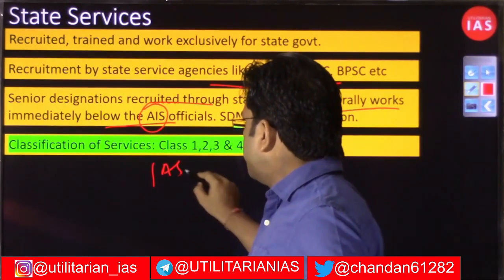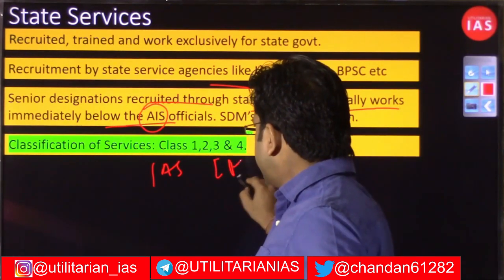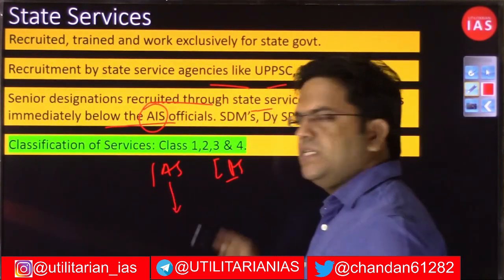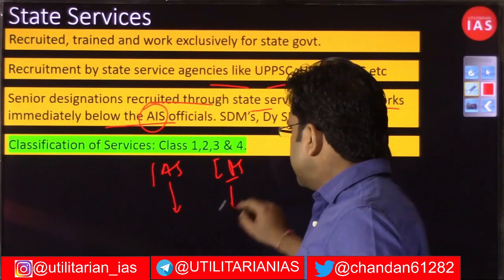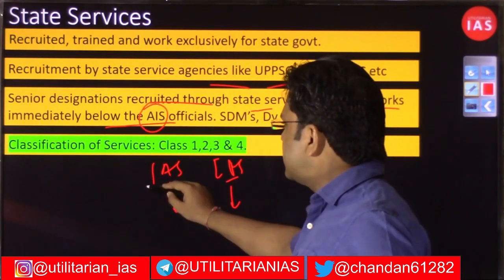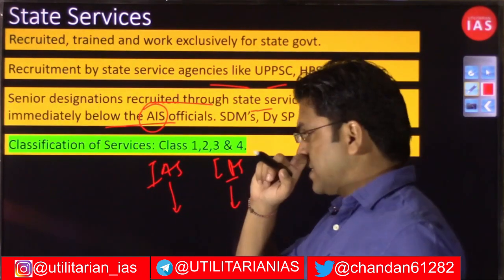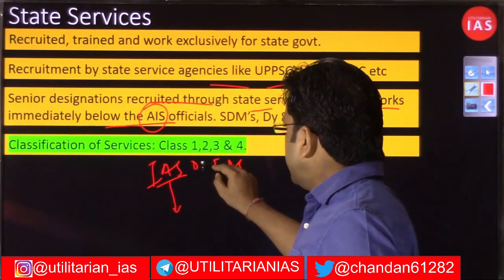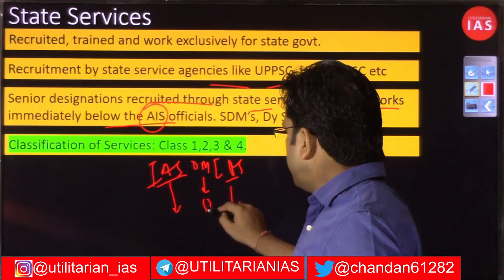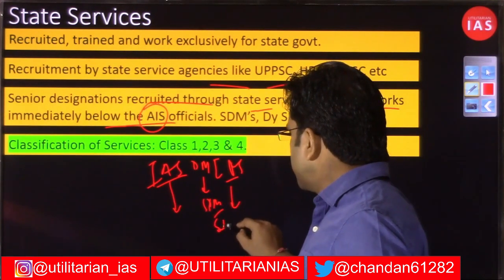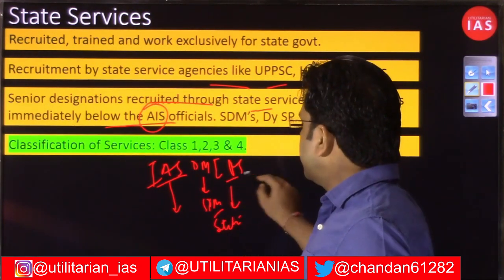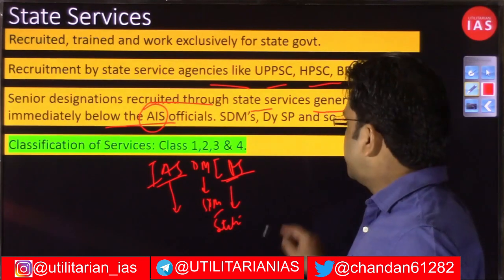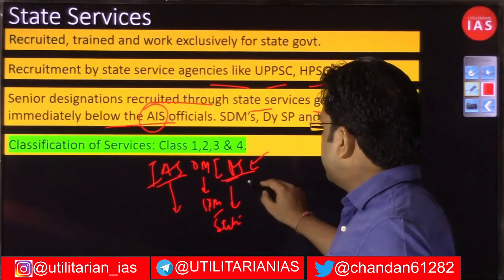IAS and IPS officers are appointed by the central government. When an IAS officer goes into the state cadre and works as a DM, you will notice that the SDM is a state person belonging to the state services. Similarly, IPS is appointed by UPSC at the central level.